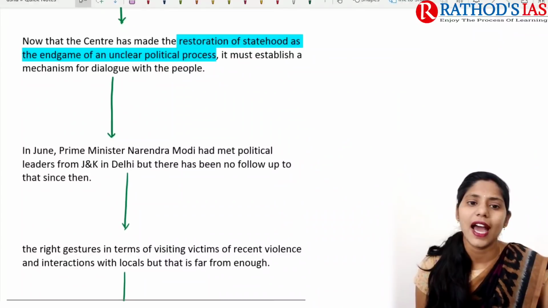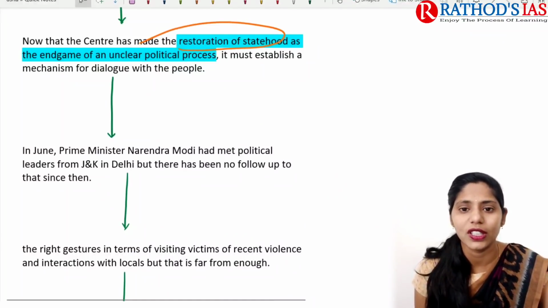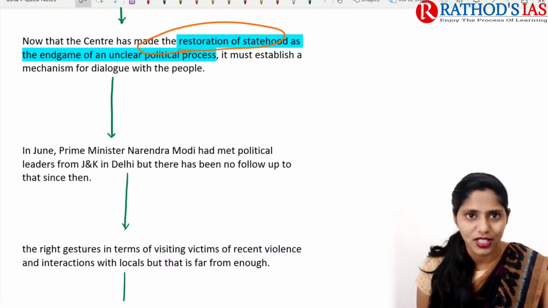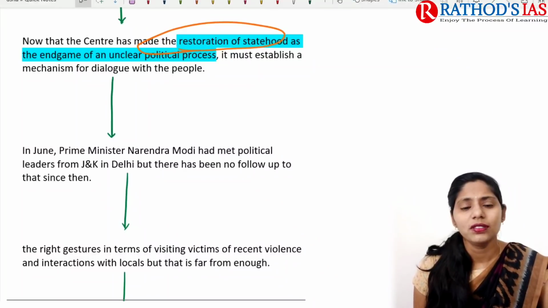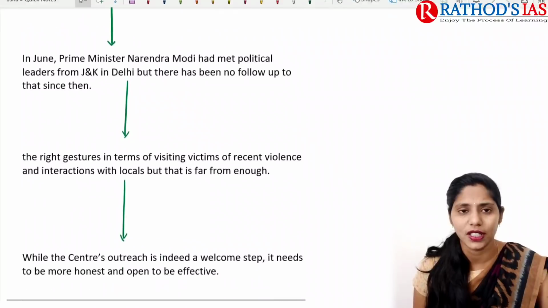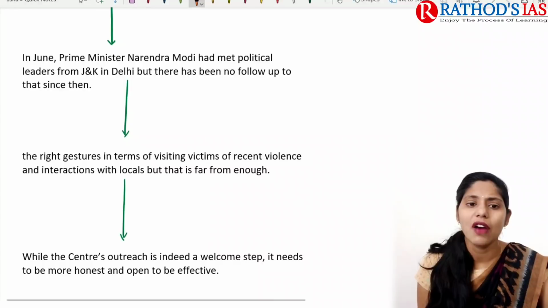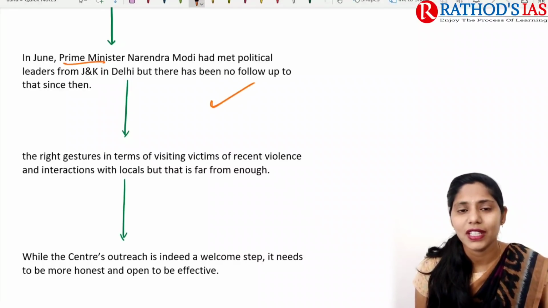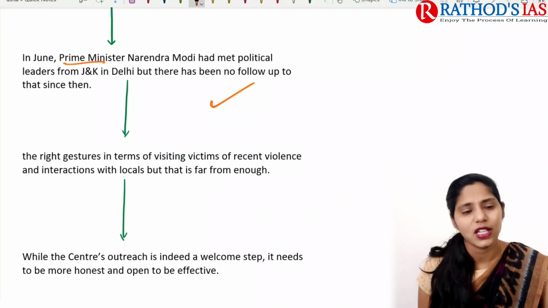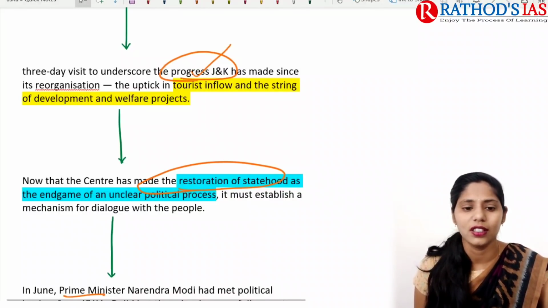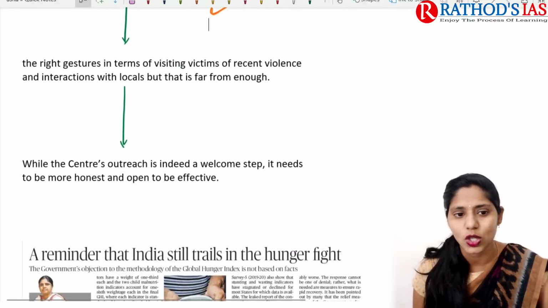Now the Centre has promised a restoration of statehood for Jammu and Kashmir. This is one of the end games for an unclear political process. It must establish a mechanism for dialogue with the people, which is one important thing that we need to focus on here. In June, our Prime Minister also met political leaders of Jammu and Kashmir in Delhi, but there has been no follow-up on what is happening in Jammu and Kashmir. Because of this, we can say that the policy regarding Jammu and Kashmir is unclear, that is, there is an unclear political process that we can see in Jammu and Kashmir.